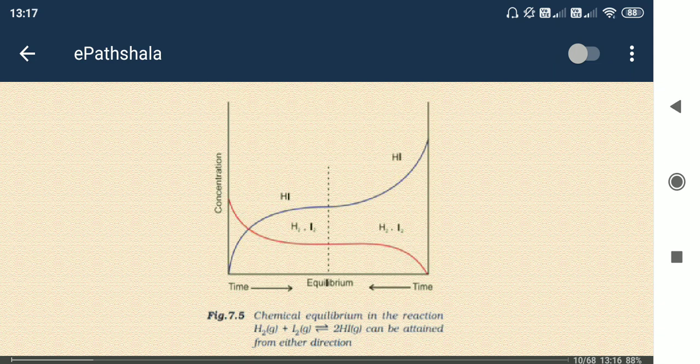Now we decrease the amount of H2, so the concentration of H2 in the system is decreasing. The reactant is decreasing. So what happens next? The NH3 is now converting back to the reactants, H2 and N2, in increased amounts.